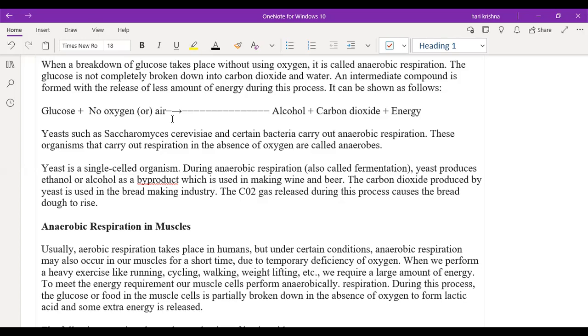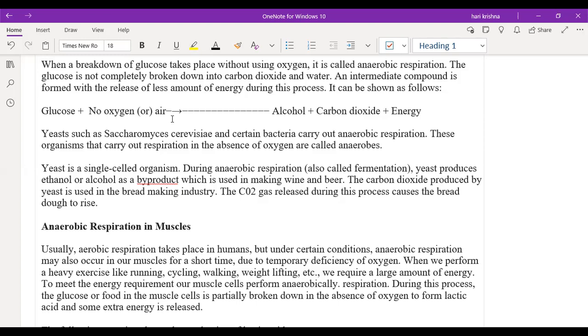Understanding? So when you're doing exercises like running, cycling, or walking, the body requires a lot of oxygen. If you don't get a lot of oxygen inside the body, it will undergo anaerobic respiration and release lactic acid in the body, which will cause muscle cramps. Then how can we remove these muscle cramps?